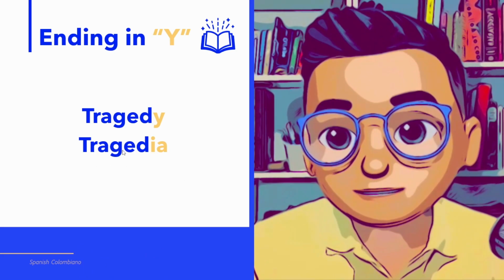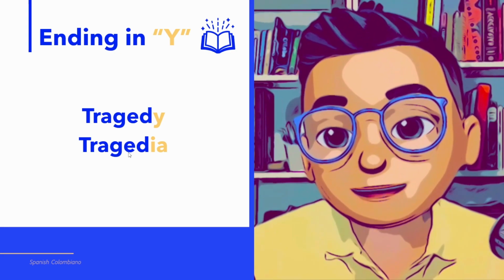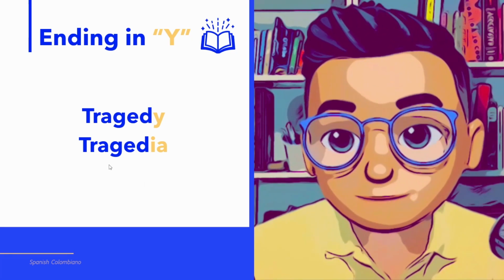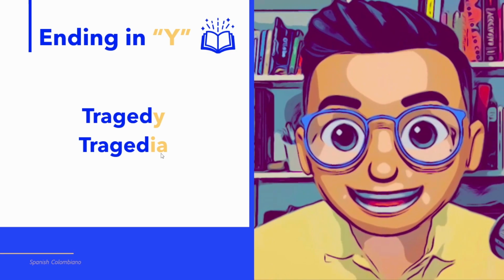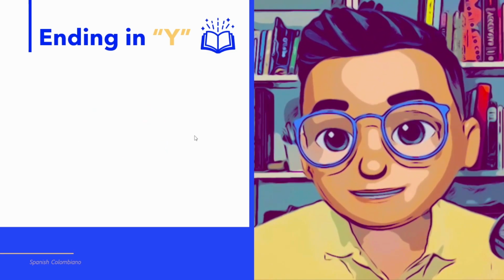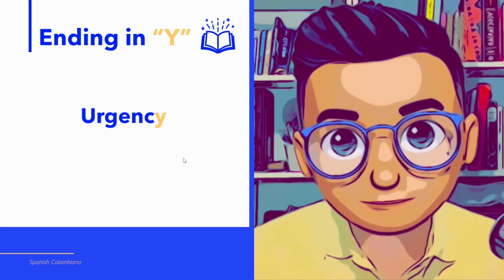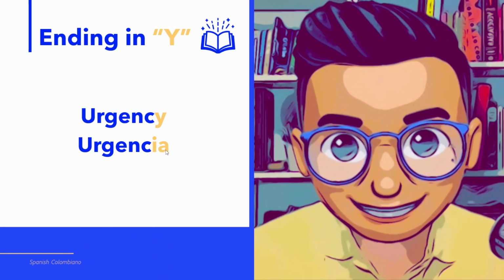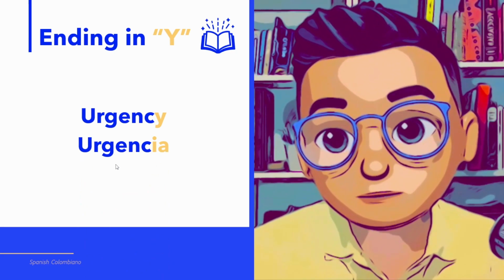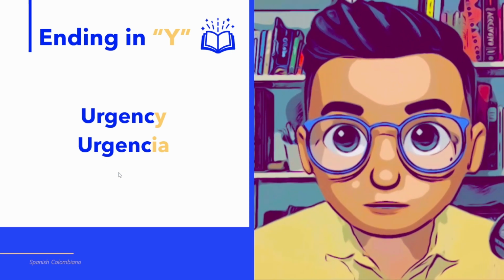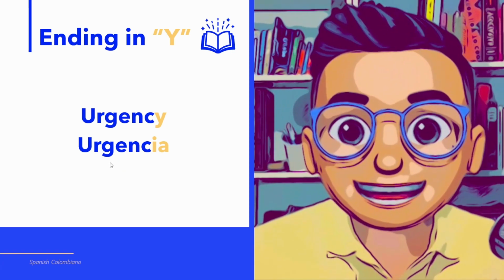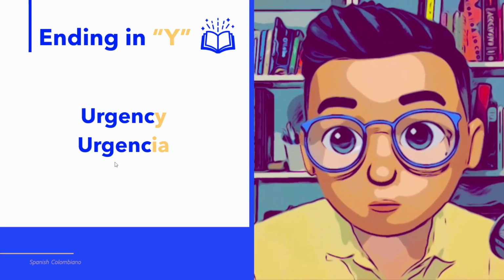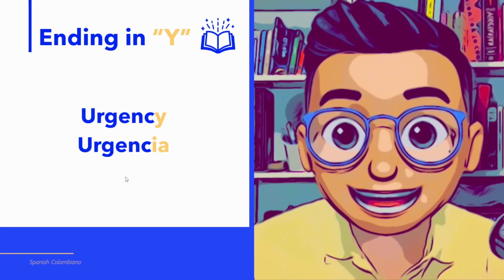Again with G. In Spanish, when it's followed by E, G is pronounced like H in English. Tragedia. Next example with the word urgency. If we change Y for IA, it becomes urgencia. Remember the rule with G. When it's followed by E or I, it's pronounced like H in English. So urgency becomes urgencia.